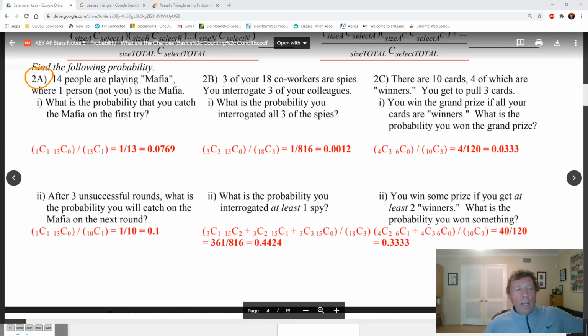All right, 14 people are playing Mafia. Well, one person, not you, is the Mafia. What is the probability you catch the Mafia on the first try? Well, obviously, if there's 13 other people, the answer is simply 1/13. Now, the combination way, by the way, this is the denominator, would be: of the 14 people, I have to choose the right person, and of the other 13, I choose none of them. Nobody would do it this way. Everybody would just do 1/13. I can't even imagine someone going through combination theory doing it that way. But it is a way you can do it.